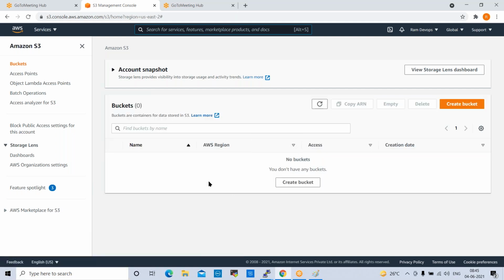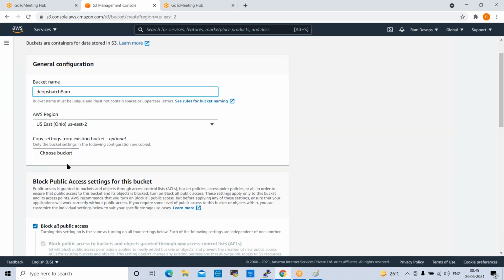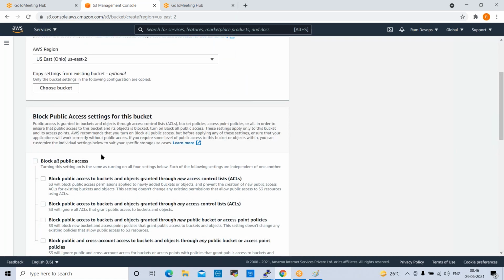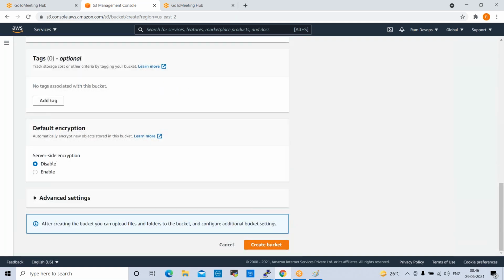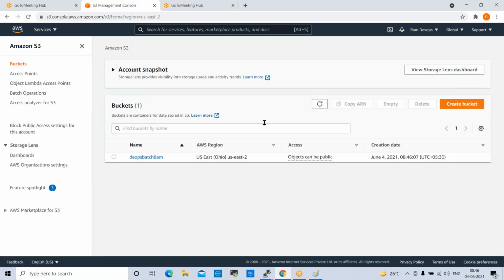S3 bucket, I think S3 is already available. Let me check. Nothing is available, right? So let me quickly create one S3 bucket. Create bucket. The S3 bucket name is DevOps. Create bucket. Done.